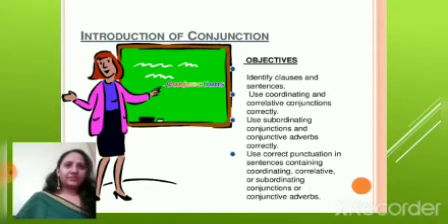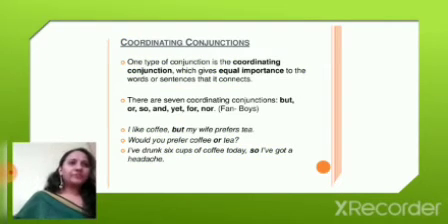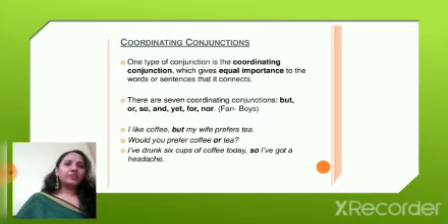Coordinating conjunctions. The job of a coordinating conjunction is to join two words, phrases, or independent clauses which are parallel in structure. There are 7 coordinating conjunctions which are mentioned on the screen. To sum up or to remember, you can summarize them into the word FANBOYS. Here F is for, A is for and, N is for nor, B is for but, O is for or, Y is for yet, and S is for so.